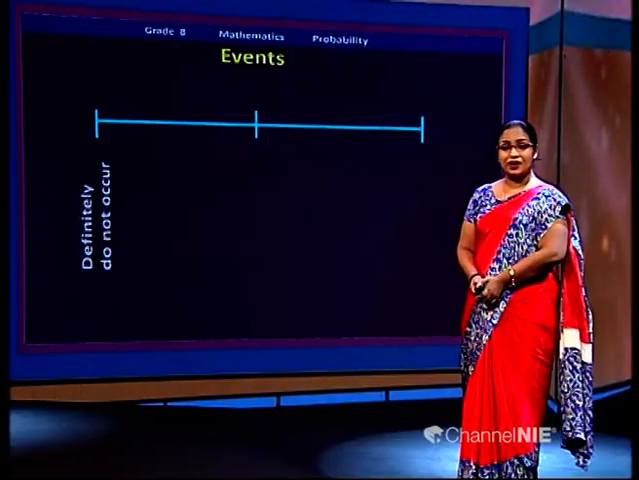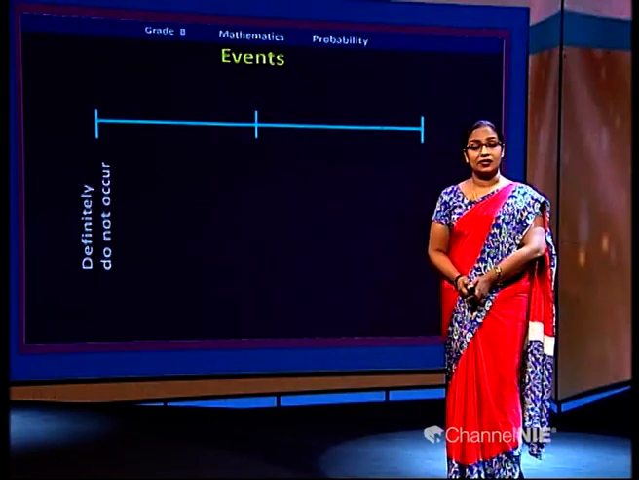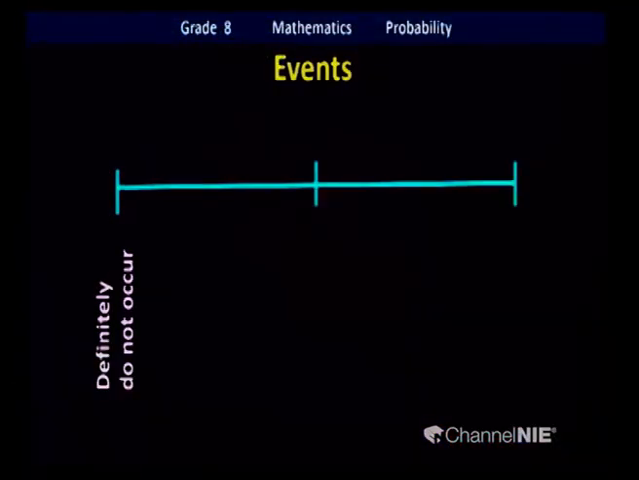We have to learn about events furthermore. According to experience, we can give a scale for deciding the likelihood of happening of a certain event. Some events definitely do not occur. So we can give the scale mark as 0. The events which do not occur, we give the scale mark as 0.